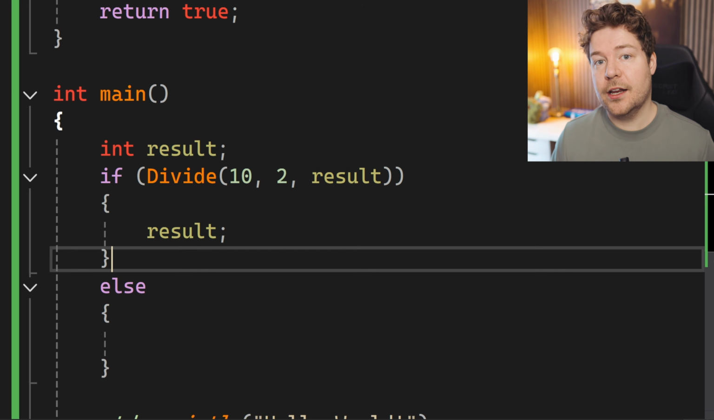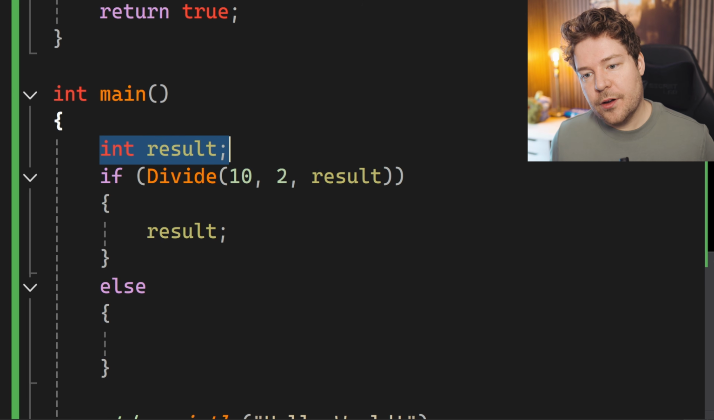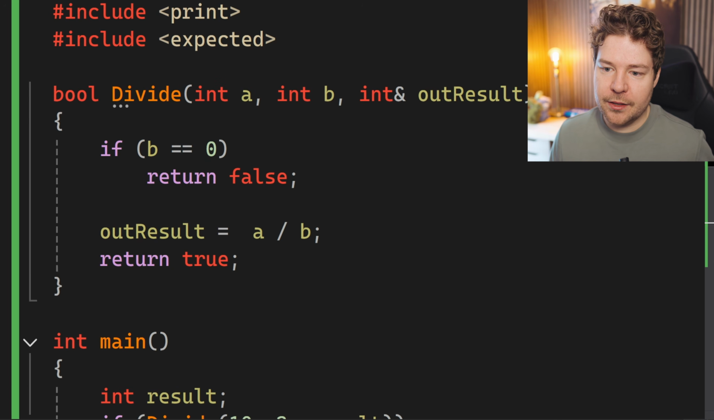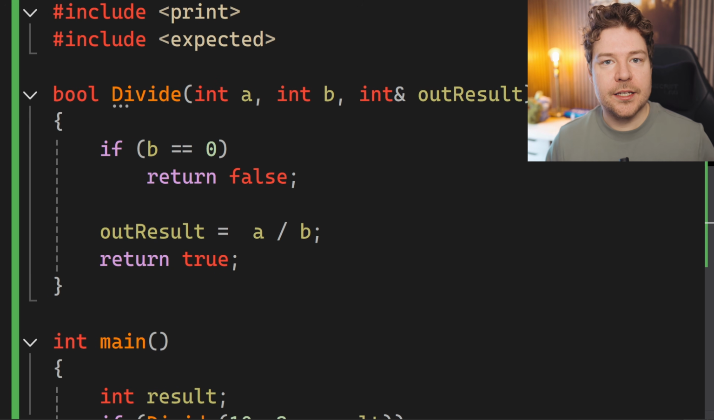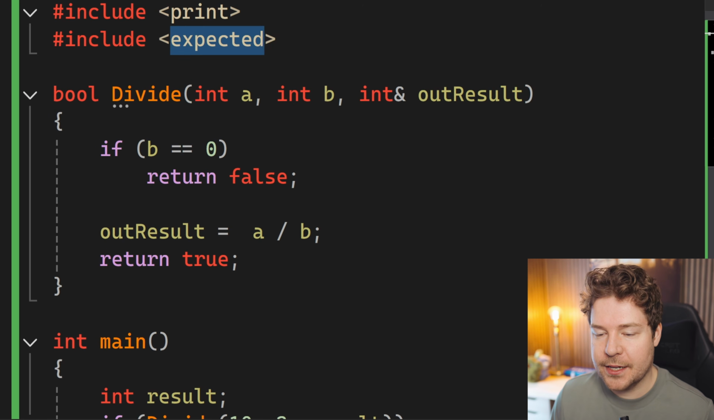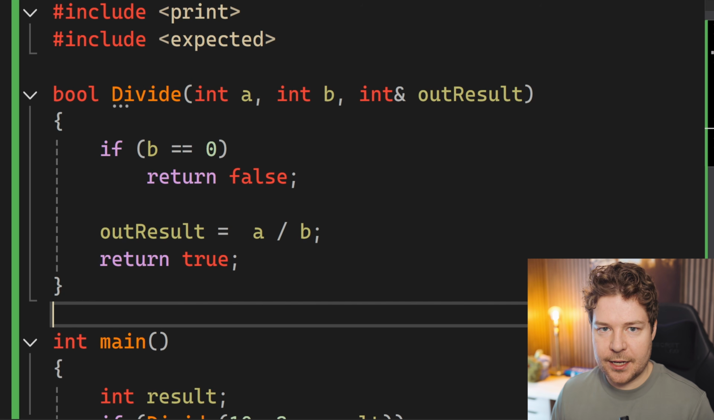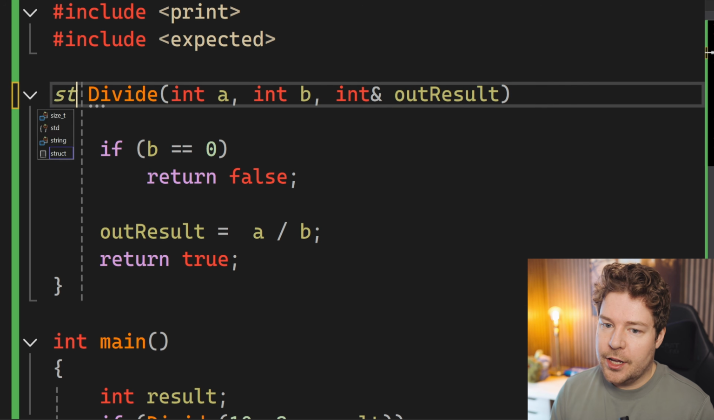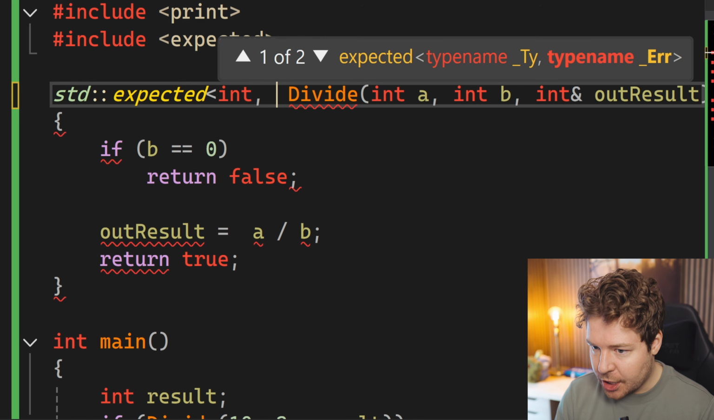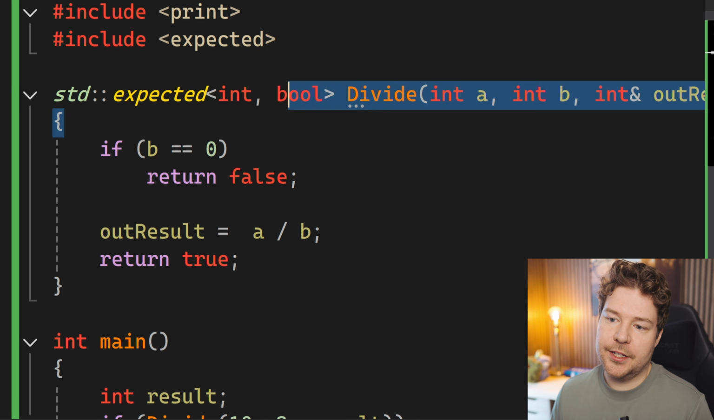Again, this works great in very, very simple cases, aside from the fact that we have this result here. But to be honest, this is probably the best thing we have built into C++ without using expected. So now that we have expected, let's rewrite this to use expected and then see if we like it better. So instead of returning a Boolean, we're going to return an expected object of either an integer, or in this case, we can just stick to our Boolean.